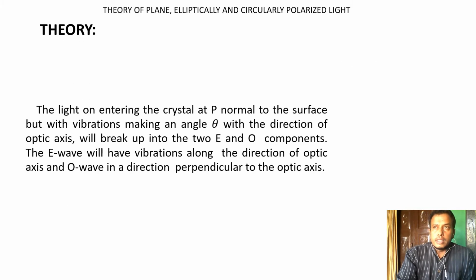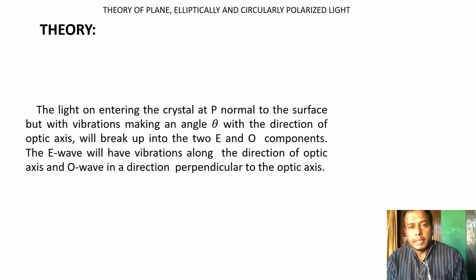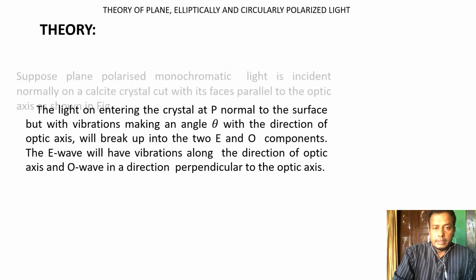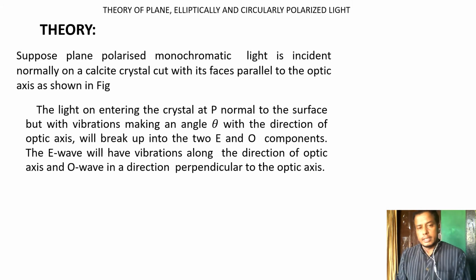Now let's see the theory of how to produce plane, elliptically and circularly polarized light. Consider a monochromatic light incident normally on a crystal whose axis is parallel to the optic axis.